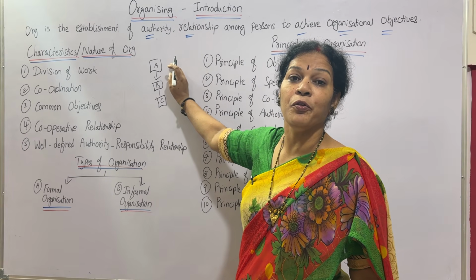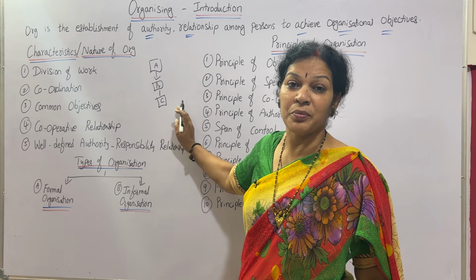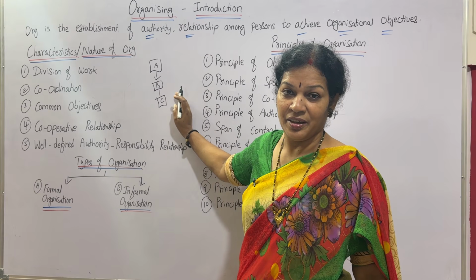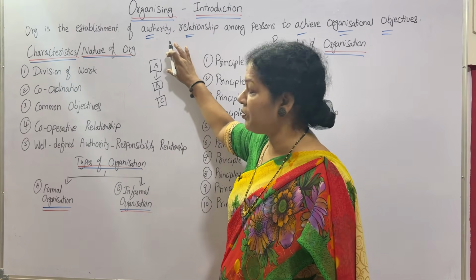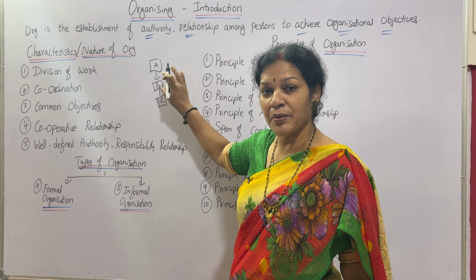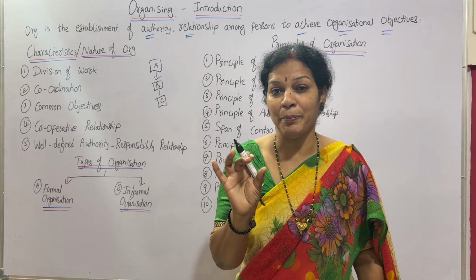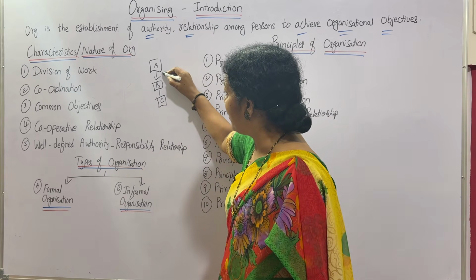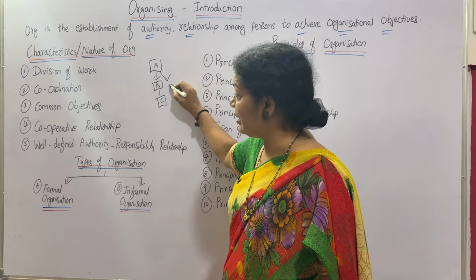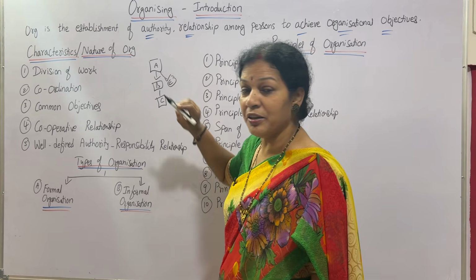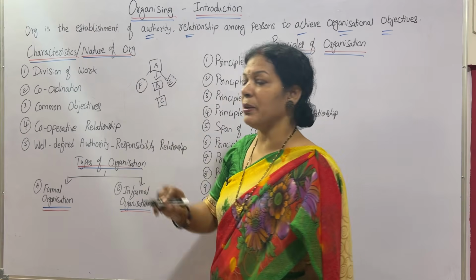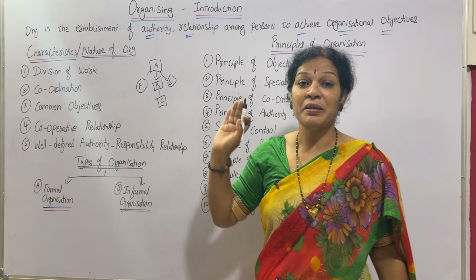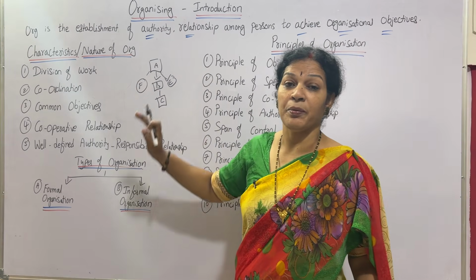Authority flows from top to bottom. This is vertical authority. Sometimes horizontal authority. Horizontal authority means suppose A is the boss. A has appointed B for one department and appointed E for another department, appointed F for one more department, like different departments, different authorities A has appointed.